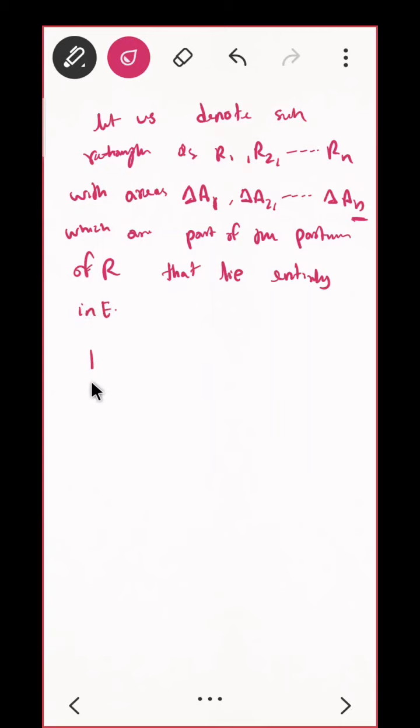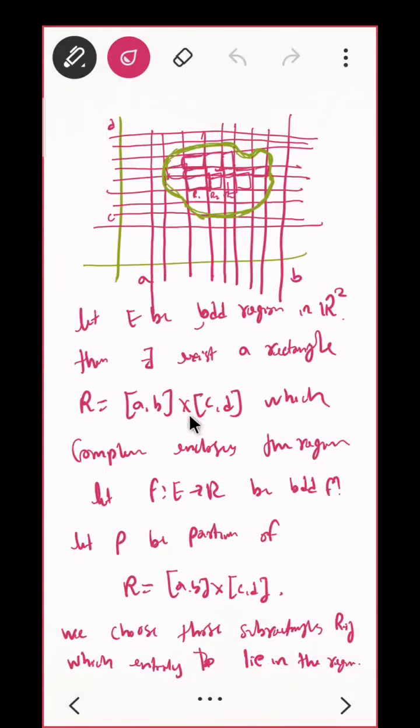And if I take norm P tending to 0, what do we mean by norm P? Norm P means the length of each subinterval, that is (b minus a) upon n. If this goes to 0, your delta ai will also go to 0. That means your Ri goes to 0 directly. That is what we did in earlier cases, correct?